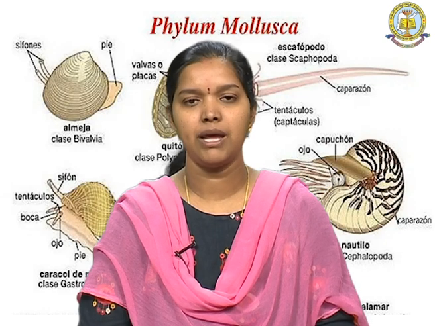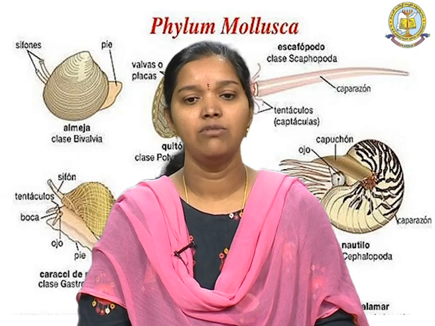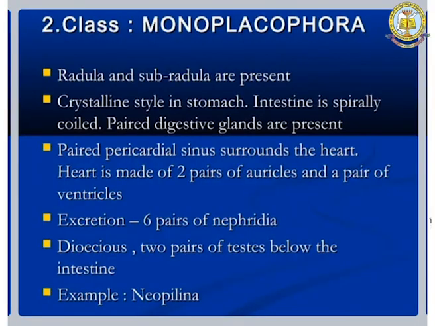The gills are the primary organs for respiration, and they have a spacious coelom which is unique. A radula for feeding is present, and a subradula is also present in these organisms. A crystalline style in the stomach is present, and the intestine is spirally coiled.